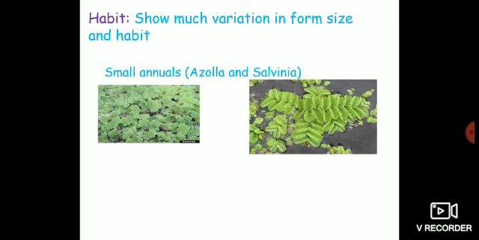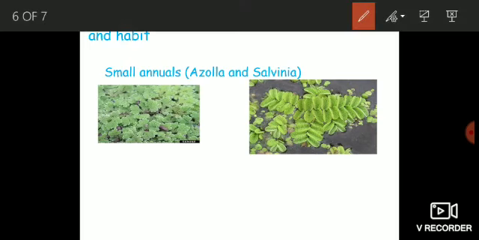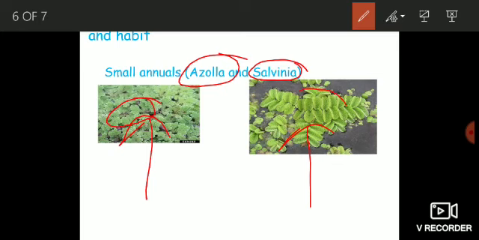Okay, and broadly speaking, the pteridophytes have been divided into two categories. Small annuals is the first category, and in this category are those plants which complete their life cycle in a single growing season, in a single year. And there are many examples, and for the sake of convenience we will just take two examples, Azolla and Salvinia. If you have visited the Dal Lake, you might have seen these plants, and these plants cover the whole surface waters of Dal Lake. These are actually Azolla and Salvinia.